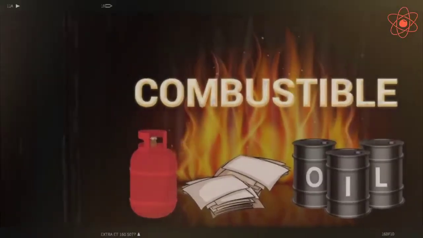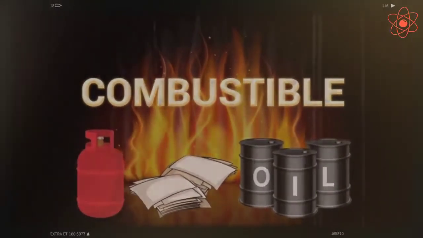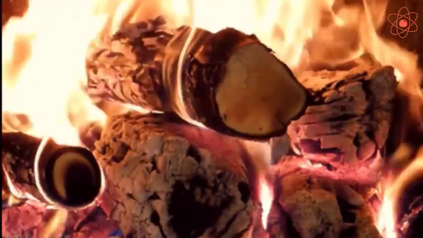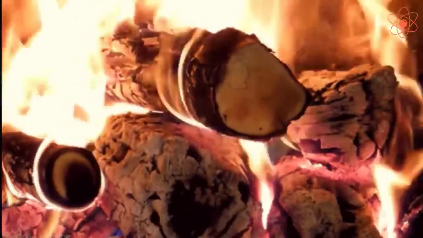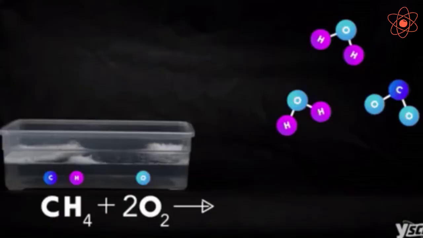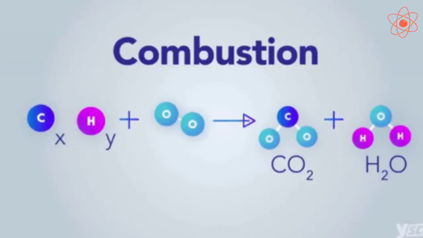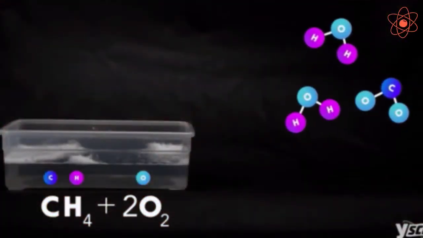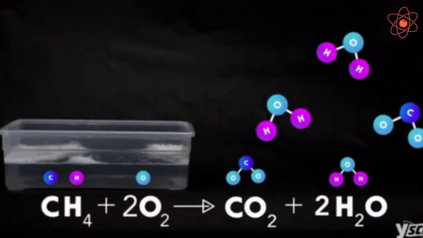First, presence of a combustible substance. The presence of combustible substances like paper, cloth, wood is necessary for combustion to occur. Second, presence of a supporter of combustion. Since combustion is a chemical reaction between a combustible substance and oxygen present in air to produce heat, a combustible substance does not burn in the absence of oxygen.